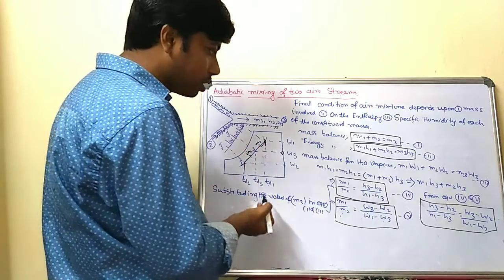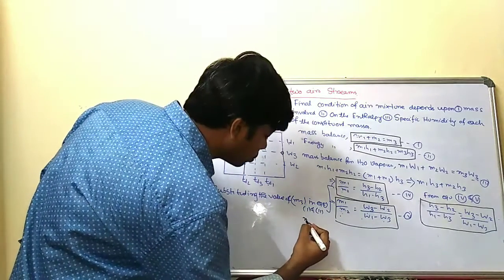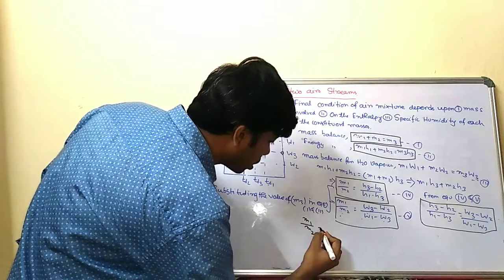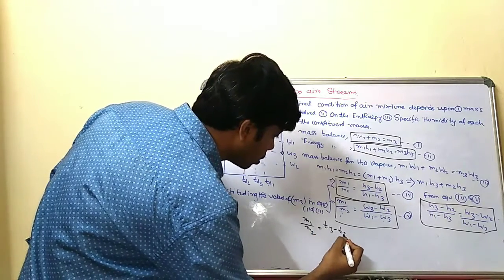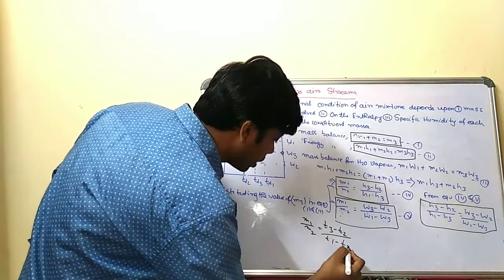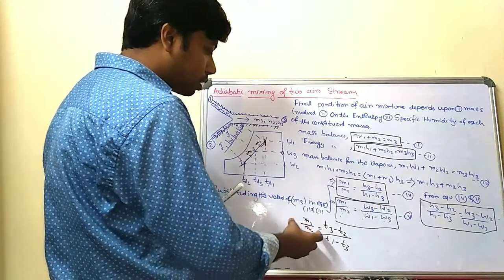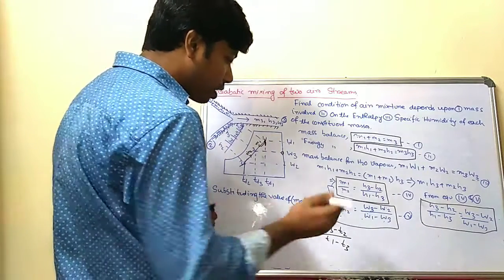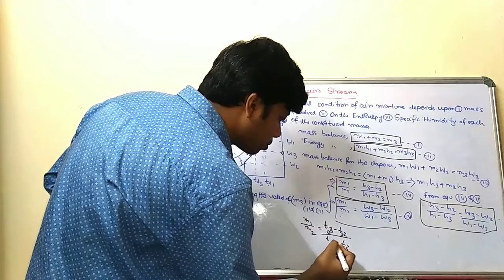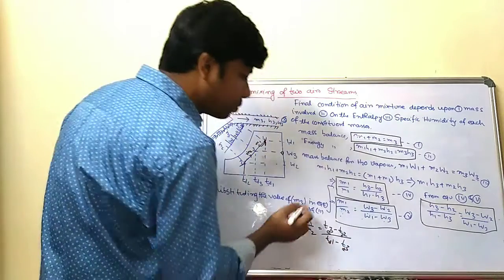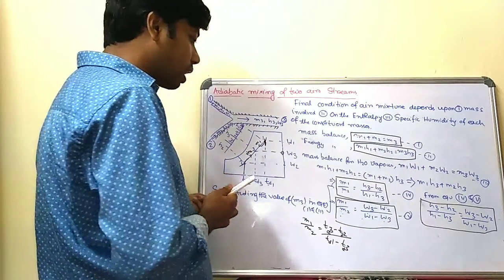Similarly, you can also calculate in a similar fashion: m1 by m2 is equal to (T3 minus T2) by (T1 minus T3). If you apply these equations, then you can calculate the value of T3, that means Td3. So from this equation you can calculate Td3.